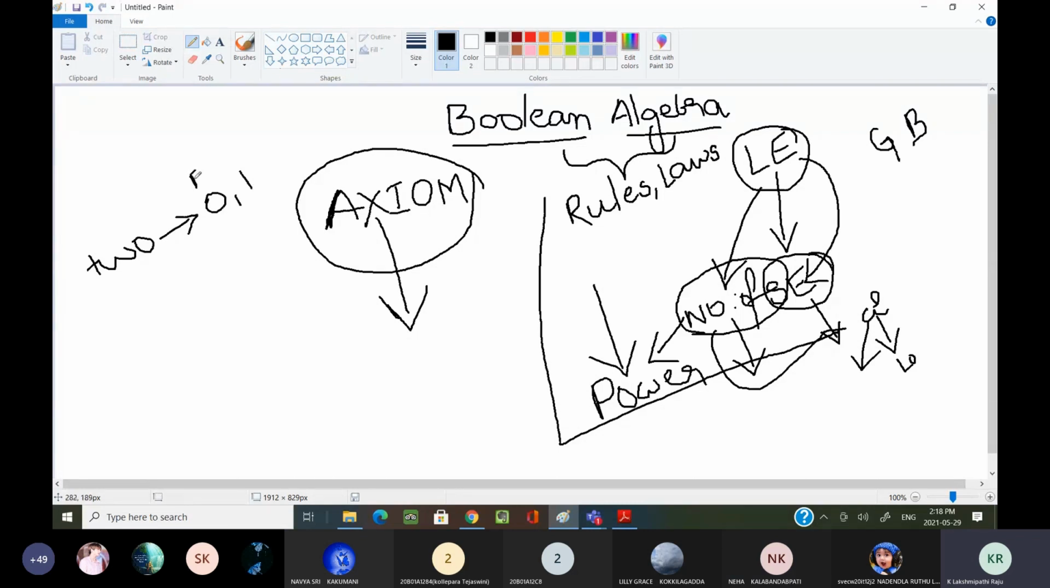False or true. Anything. Logical 0 or 1. False or true. High or low. High or low. Low, comma, high. These are the two values that Boolean algebra takes.